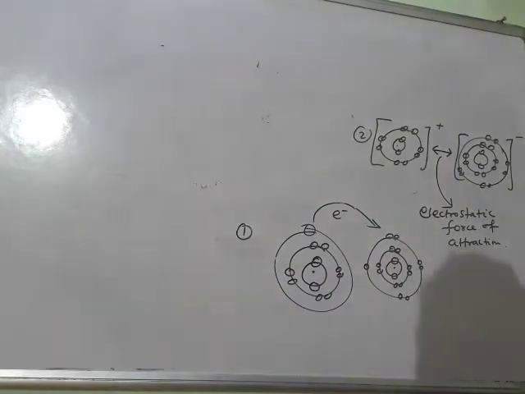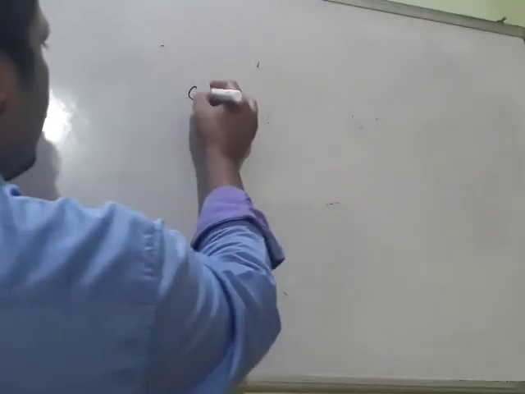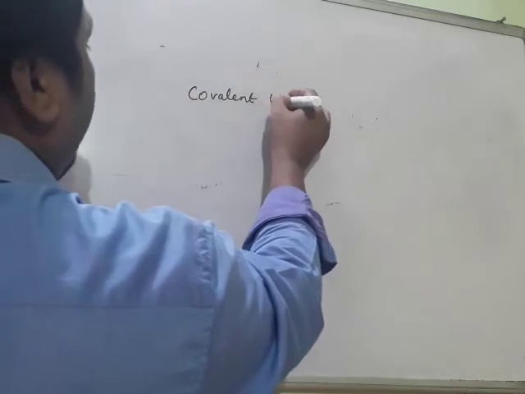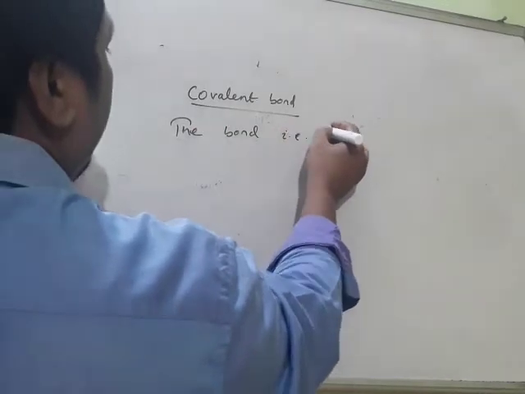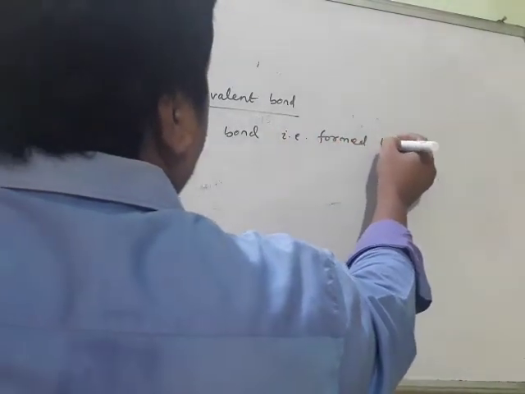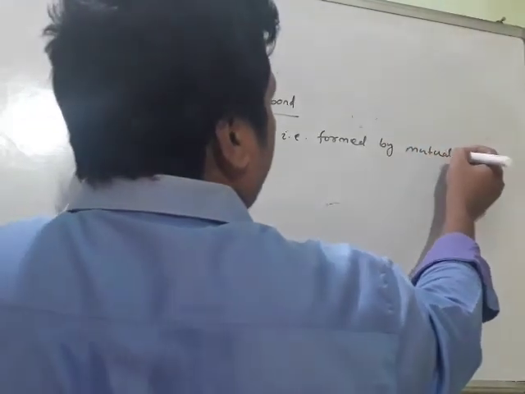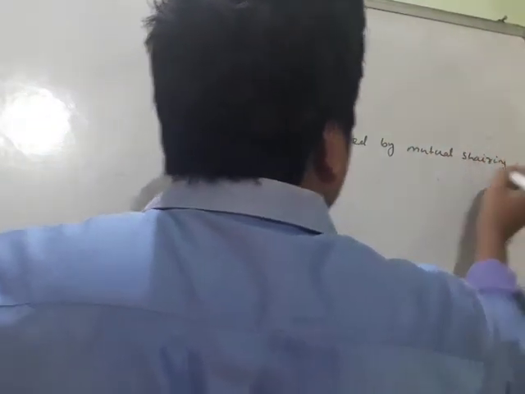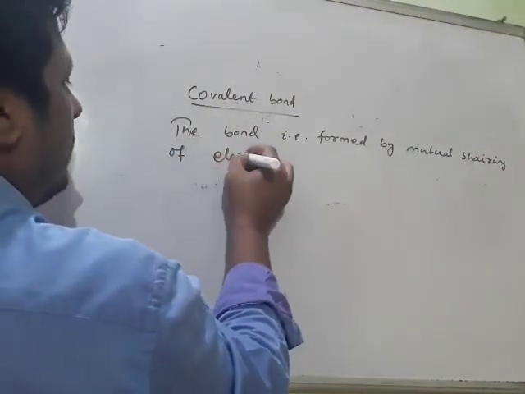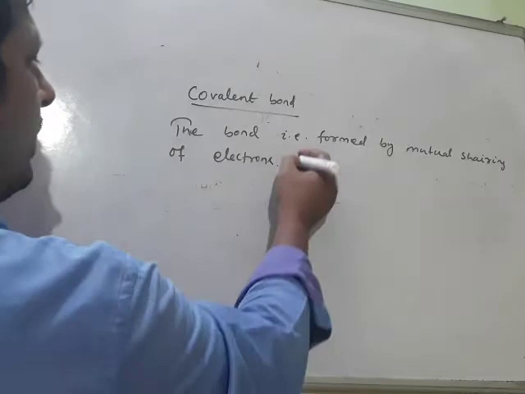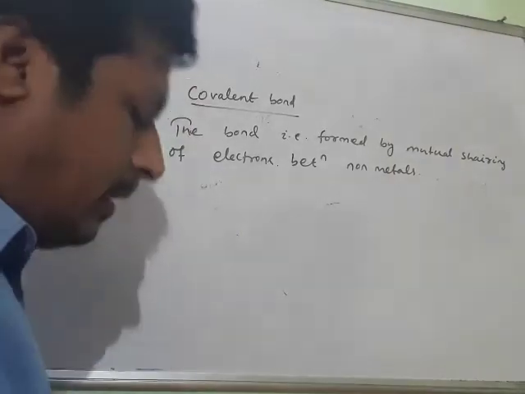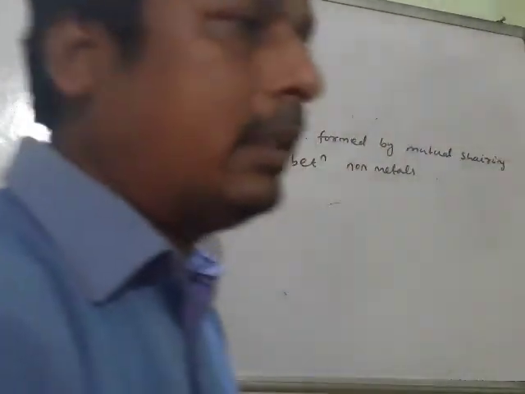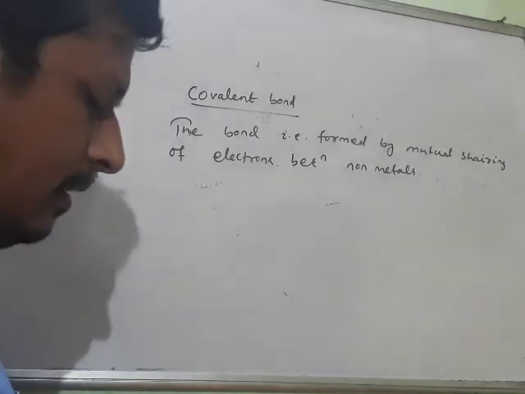Now comes the covalent bond. What is a covalent bond? The bond that is formed by mutual sharing of electrons between non-metals. So between non-metals, if mutual sharing of electrons takes place, then that bond is known as a covalent bond.